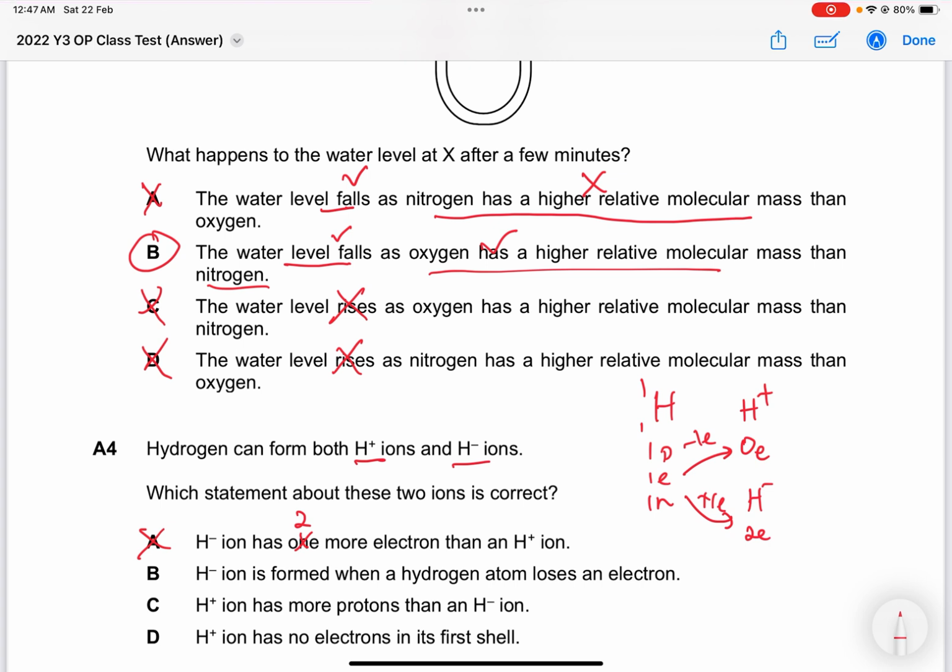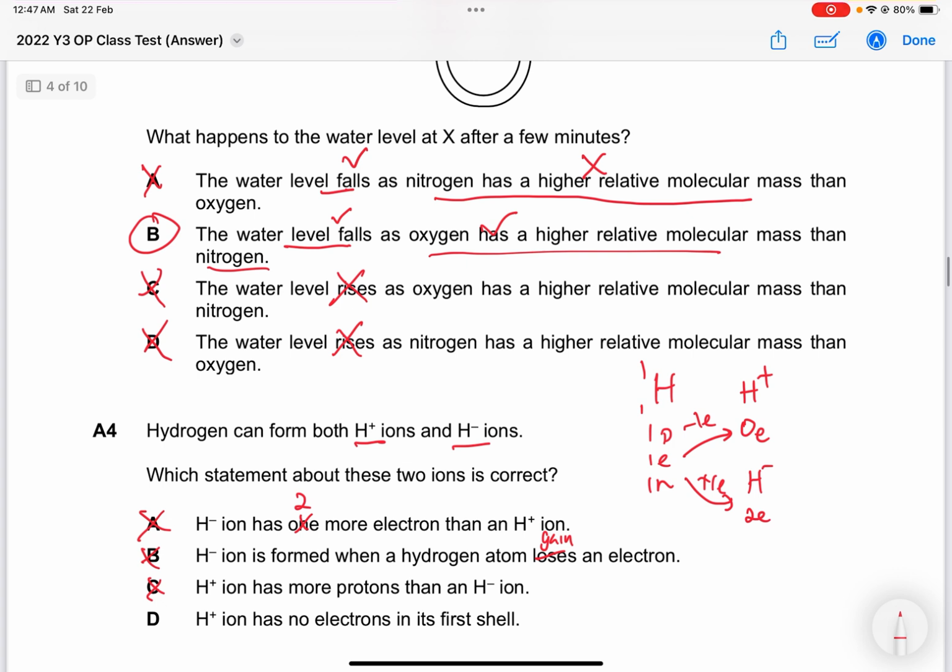H minus ions form when hydrogen loses an electron. This is not true, it's supposed to be gain. H plus has more protons than H minus. This is not true, because protons determine what element it is, right? So if both of them are hydrogen, they actually have the same number of protons. The last one is H plus has no electrons in its first shell, so you can see here, therefore this is correct. So question 4 answer is D.